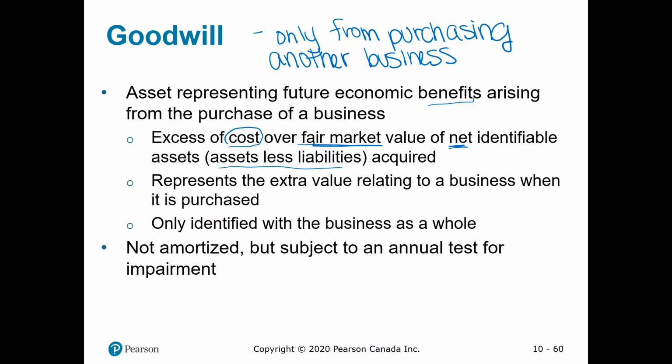So if we just think about an example, if you buy some sort of other business, you're taking over everything. You're buying all of the assets they have, but you also become responsible for any liabilities. So whatever that net identifiable assets is, that's what you're buying. And you set this up in a journal entry at that fair market value. So what is it actually worth?